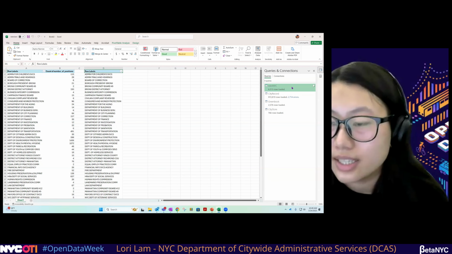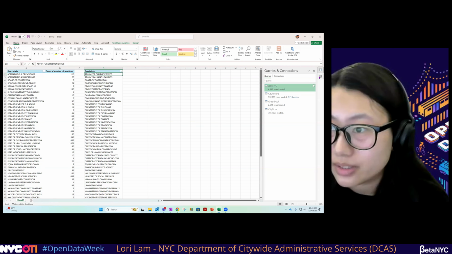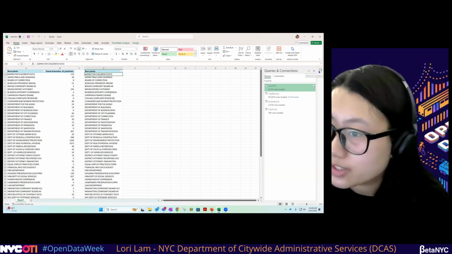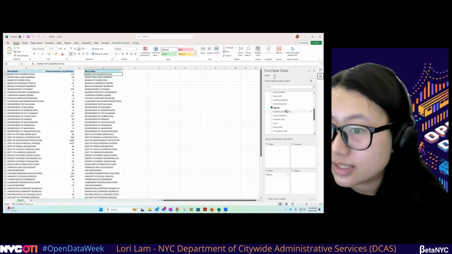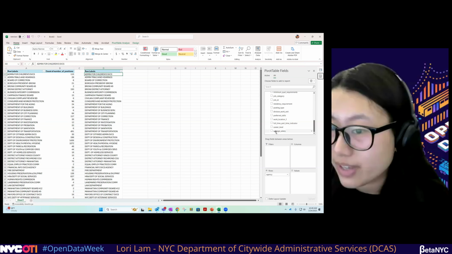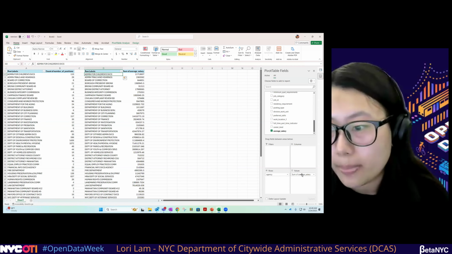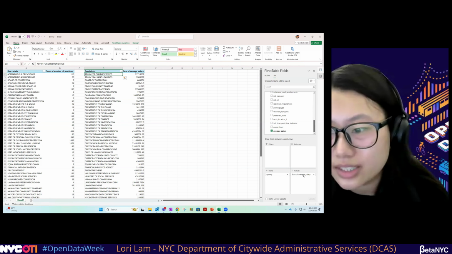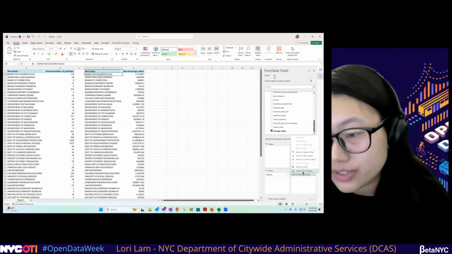All right. And now, since it's loaded, going back to our pivot table, we just want to switch from queries and connections to pivot table fields. Jobs NYC, let's scroll down and see we have average salary. We want to move that to values. And we see here it's the sum. We want to change it to average. So view value field settings.